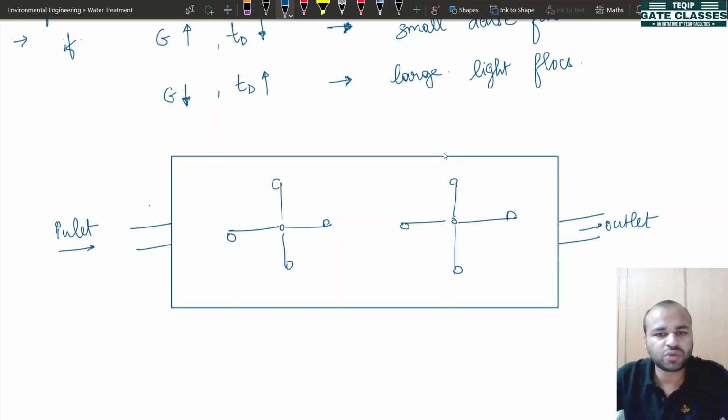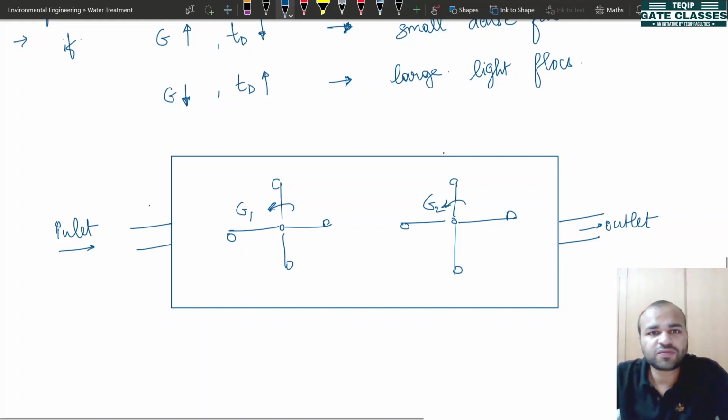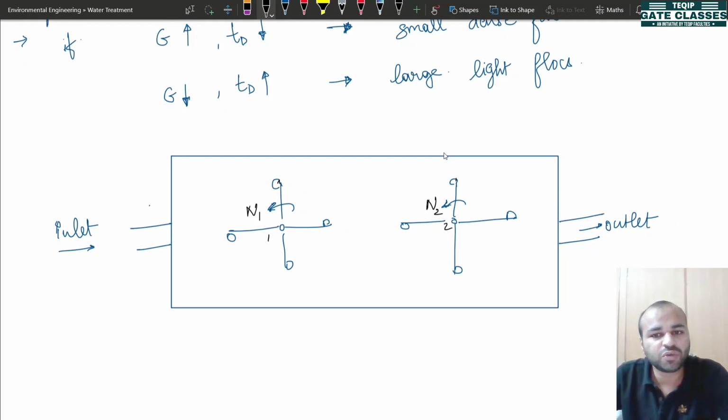See, we have installed two rotors. They both will be rotating with different values of G. Now here, instead of writing it as the G value, we should write the number of rotations per minute for each of the rotors. So N1 and N2, these are for rotor 1 and rotor 2.